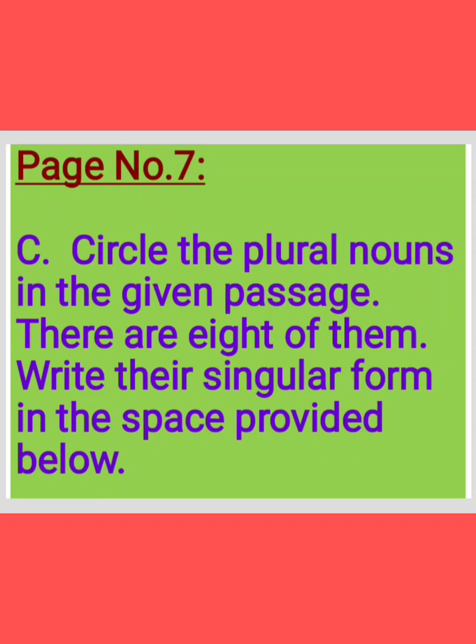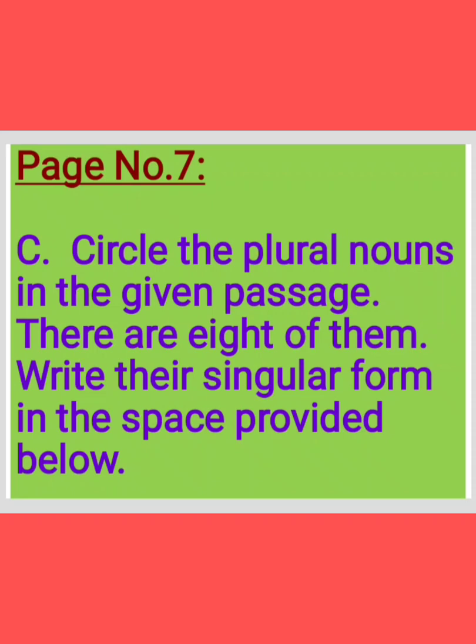Children, see what are the plural nouns here? See there, loaves of bread. Loaves is the plural form of bread. So loaves, all of you, circle it. L-O-A-V-E-S, loaves. Next see, sandwiches in the second line. Sandwiches also plural.